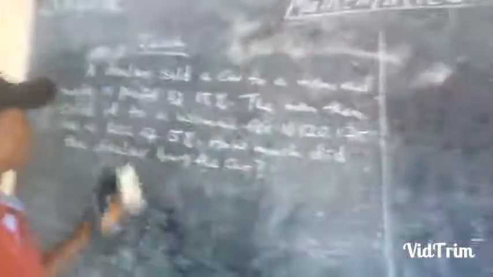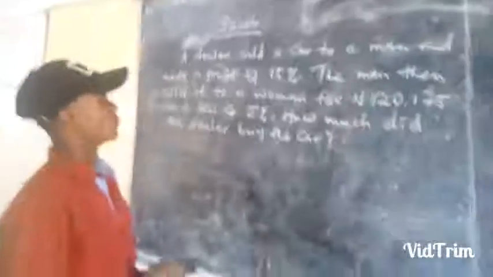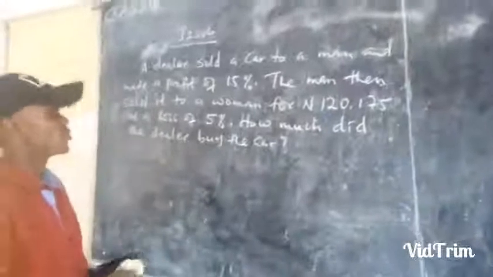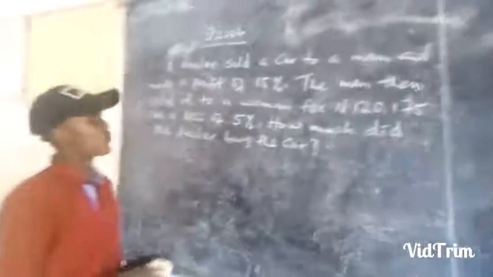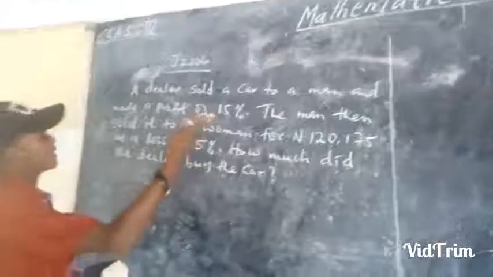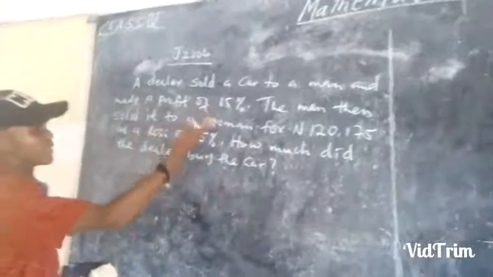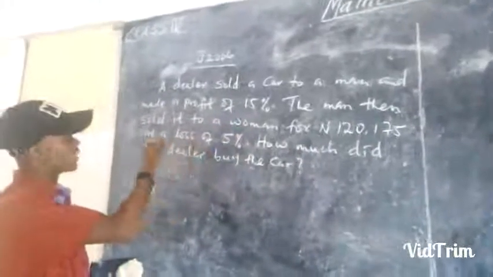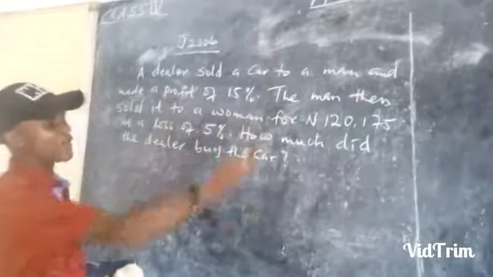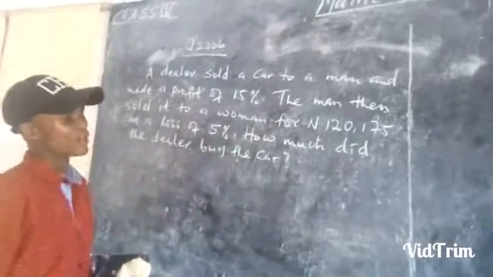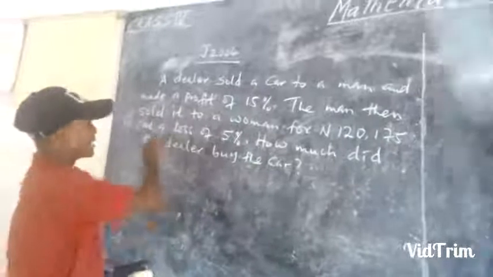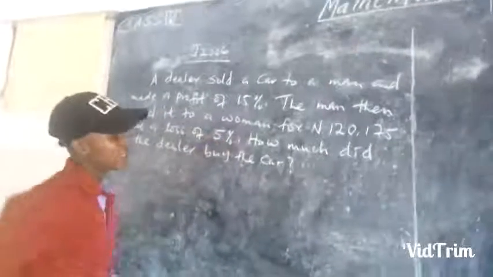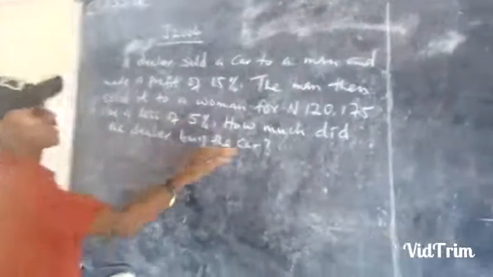The other question we want to look at came in WASSCE 2006. It's another past question. The question reads: a dealer sold a car to a man and made a profit of 15%. The man then sold it to a woman for 120,175 naira at a loss of 5%. How much did the dealer buy the car?